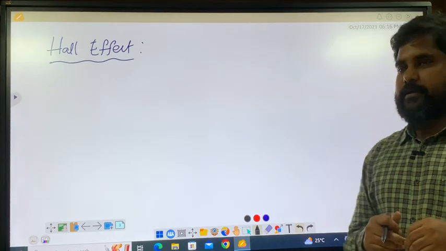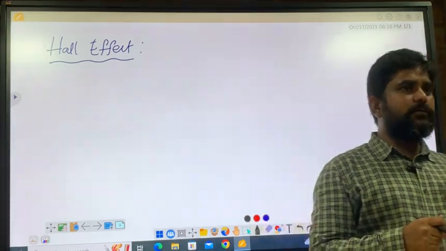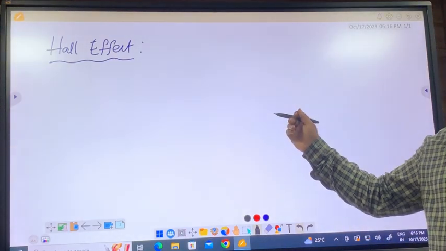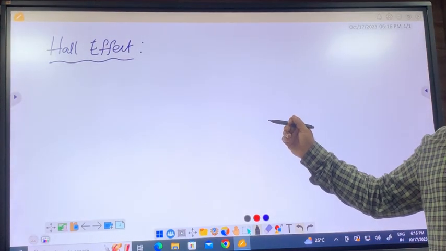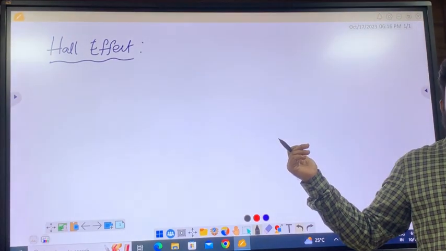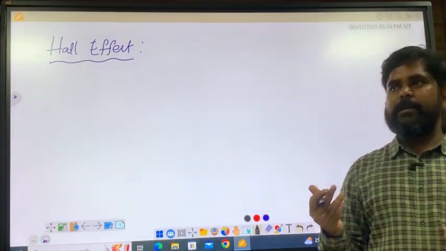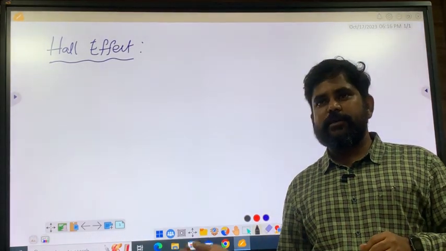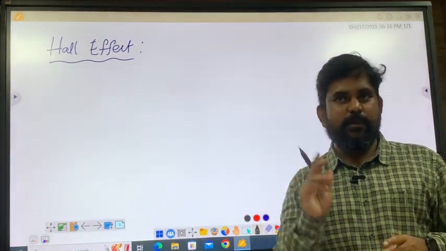But using the Hall effect, if you know a few typical parameters, which are very easy to extract, as you will appreciate at the end of this, you can easily know how many electrons there are, or how many holes if it is holes. It is very easy. Point number one.